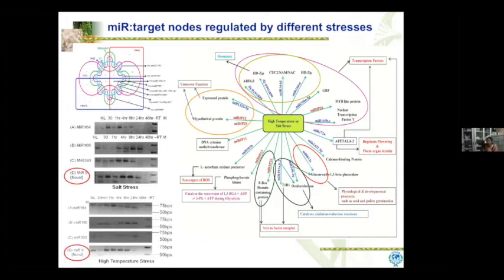And if you remember, in one of the beginning slides, I had mentioned that temperature has a differential response on the growth of the plant. A nighttime increase in temperature seems to be more detrimental as compared to a daytime increase in temperature. So what is it? Is the presence or absence of light has something to do with it?